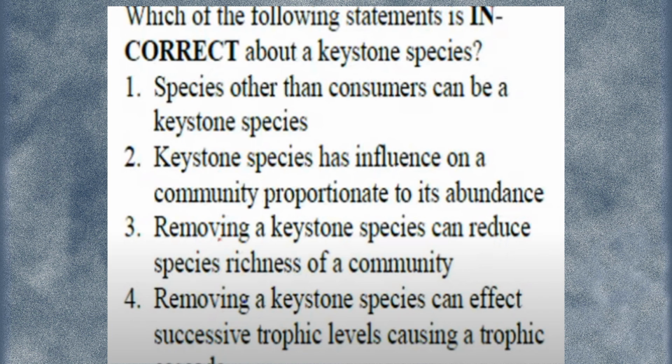Removing a keystone species can reduce the species richness of a community is correct, and removing a keystone species can affect the successive trophic levels, causing trophic cascade, is also correct. But the incorrect option they ask for is the keystone species has influence on a community proportionate to its abundance. Answer here is the second one.